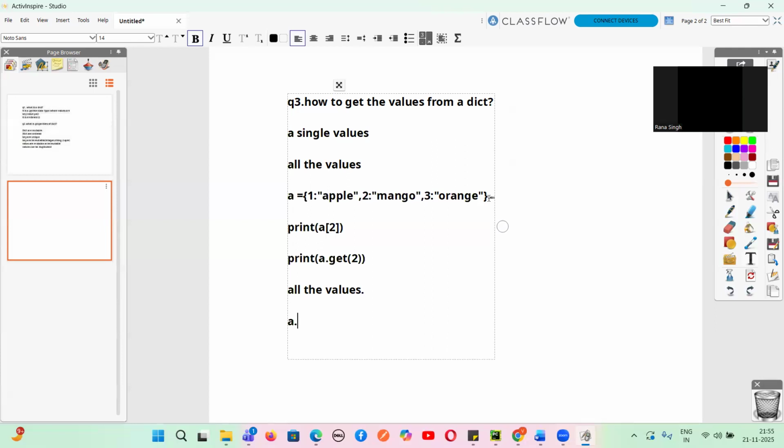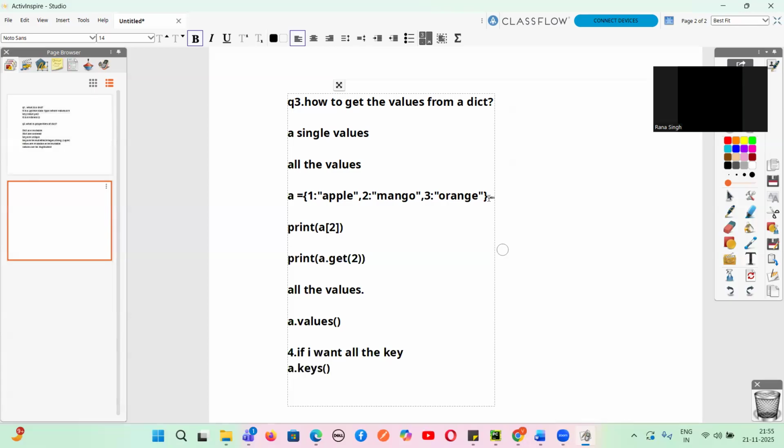What is the method? A dot values. Item. Yes or no, guys? A dot values, right? To get the values. If I want all the keys, tell me. Question number 4. If I want all the keys, what will I do? A dot keys. Do you guys remember?